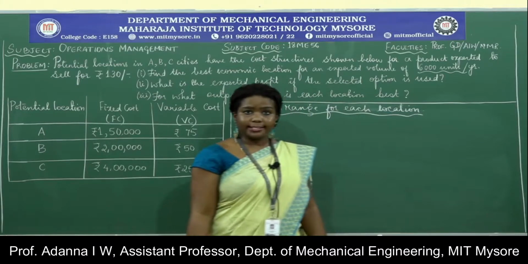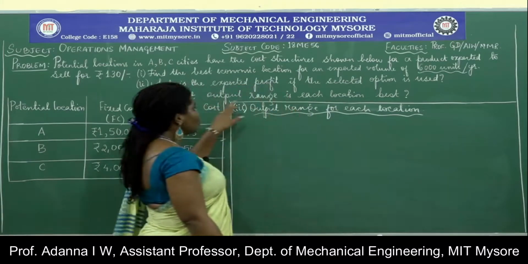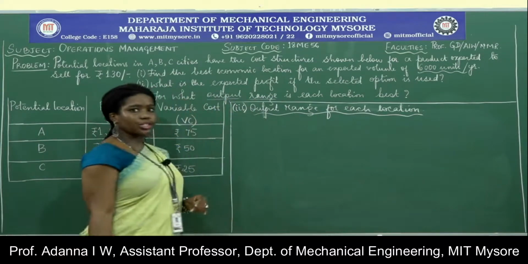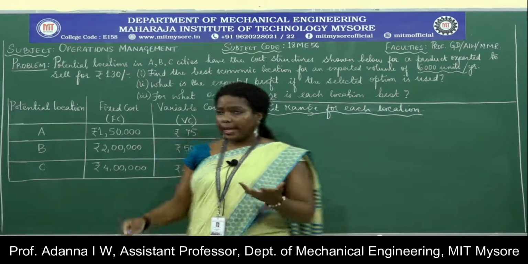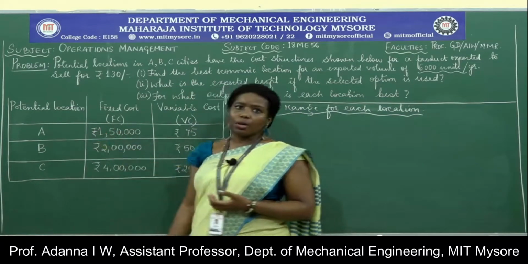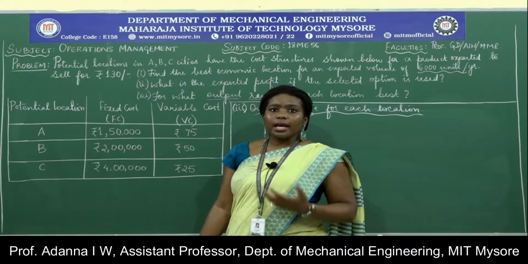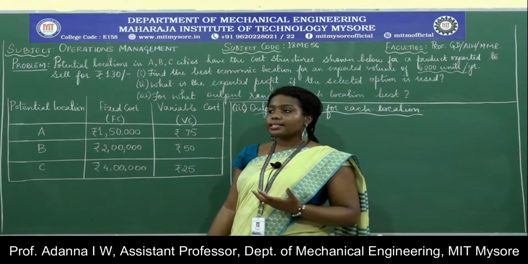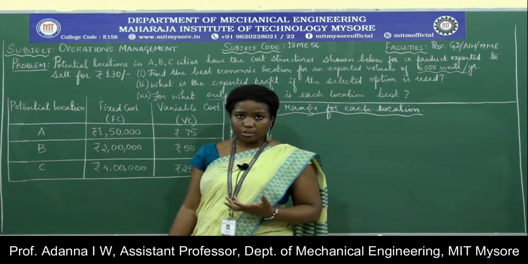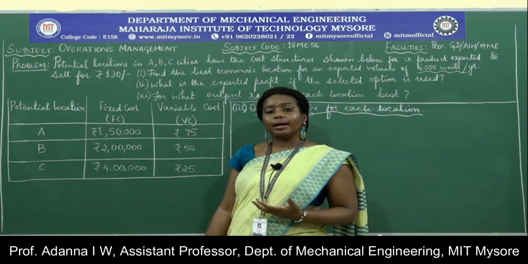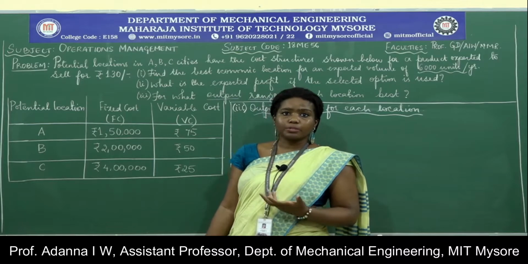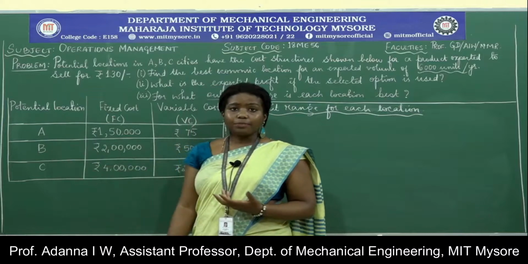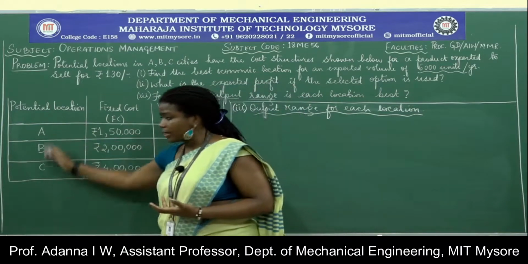We need to find out the next thing, which is what is the output range for each location. That means to say, if I choose location A, for what output range? Or in other words, if I want to have a certain output, what should be the location that I have to choose? Say for example, apart from 6,000 units per year, suppose I want to have only 2,500 or 3,000 units per year. So if I want 3,000 units per year, which of these 3 locations should I choose? If I want 2,000 units per year, which of these 3 locations should I choose?